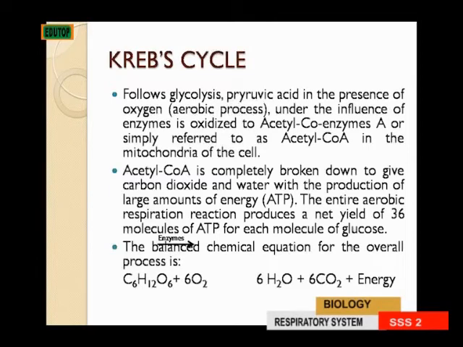Then the Krebs cycle. I said it's in 2 processes, glycolysis and Krebs cycle. Krebs cycle follows glycolysis. Then the pyruvic acid, in the presence of oxygen, that's the aerobic process, under the influence of enzymes is oxidized into what we call acetyl coenzyme A, which is also called acetyl-CoA. Removing the enzyme to make it easily pronounced, we call it acetyl-CoA, in the mitochondria of the cell.